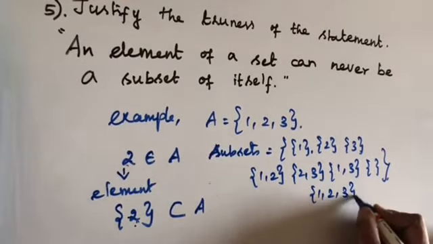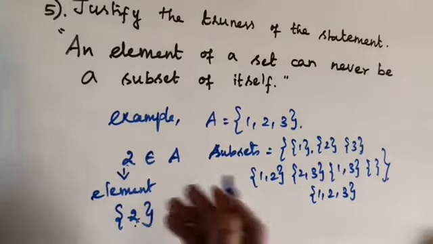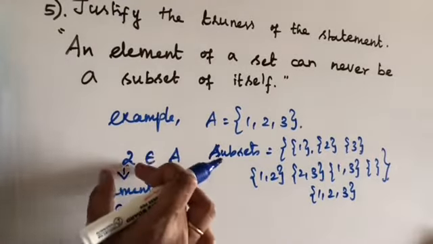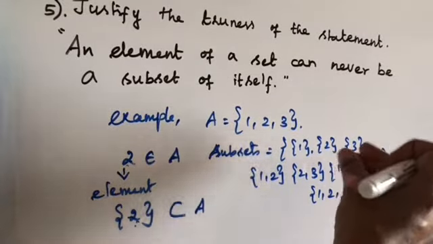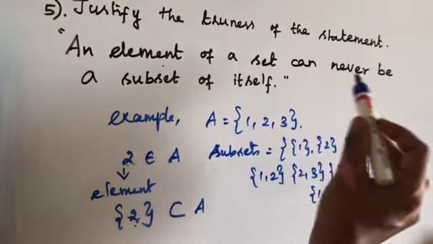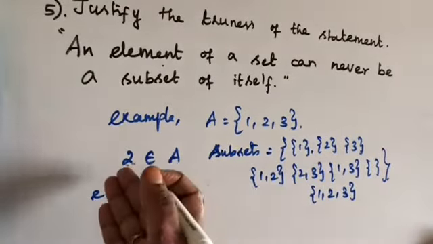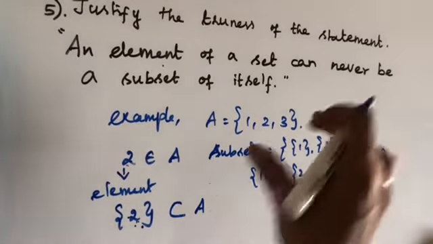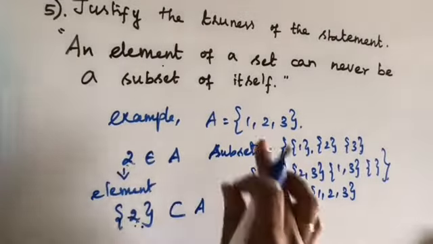A set can be a subset. Okay, so these are all the subsets of the set A. But the element can never become the subset. Okay, it is different. Just 2 is the element. It is not a set. So these are all the subsets. So an element of a set can never be the subset of itself. 2 is not the subset. 2 is an element of the set. So the set {2} is the subset of A. Similarly, set {3} is the subset of A, but the element is not the subset of A.